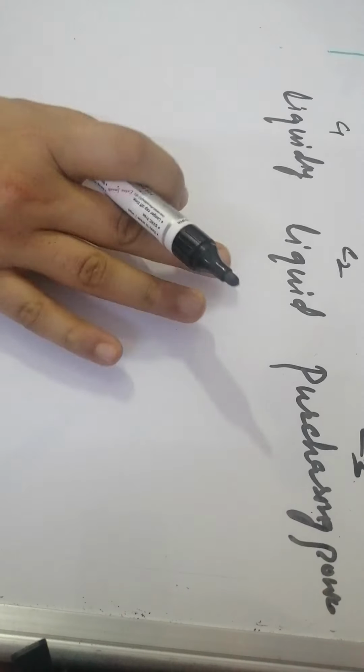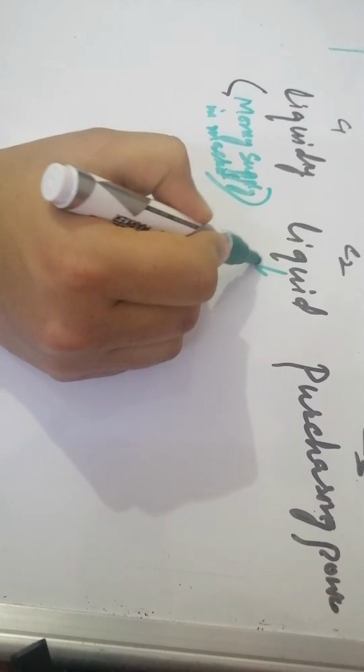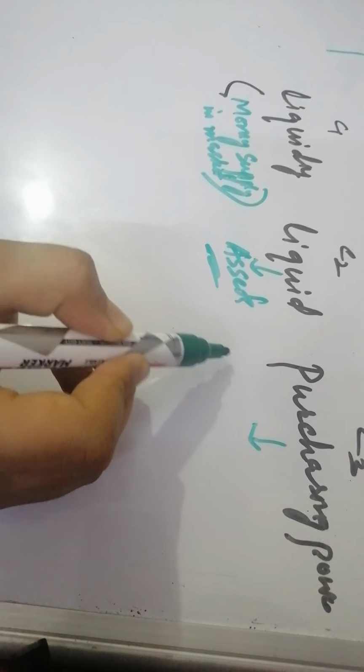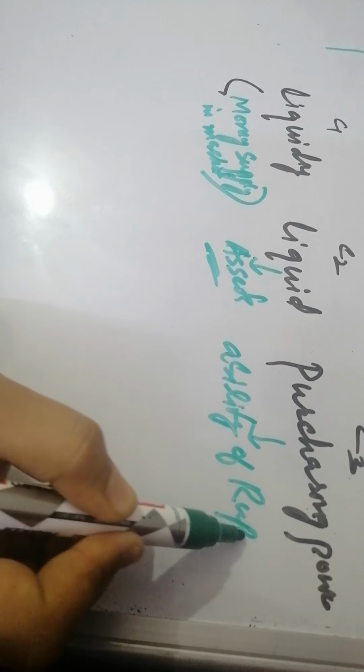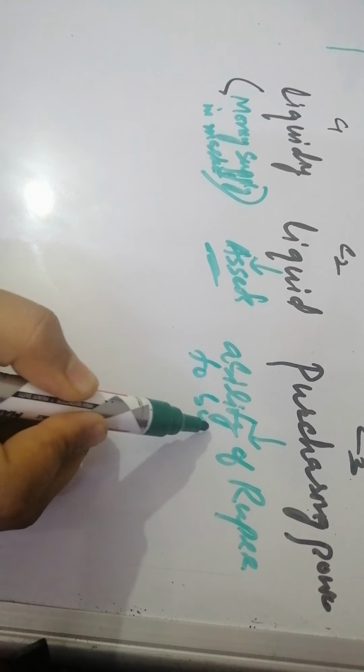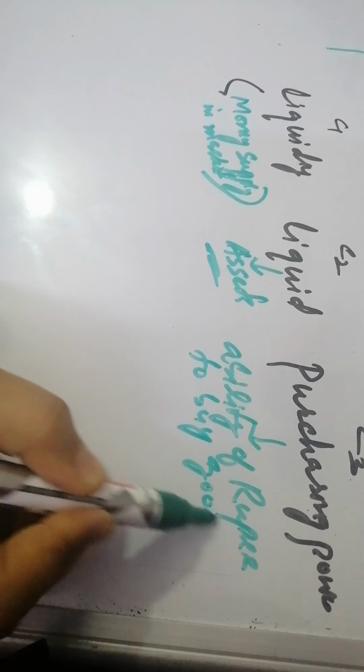Column first is liquidity. Liquidity means money supply in market. How much money is present and available in market, how much cash is present in market. Liquid means assets. What are the assets in market? Okay, like gold and all, these are the assets. And purchasing power means ability of rupee to buy products, goods and services. So this is purchasing power.